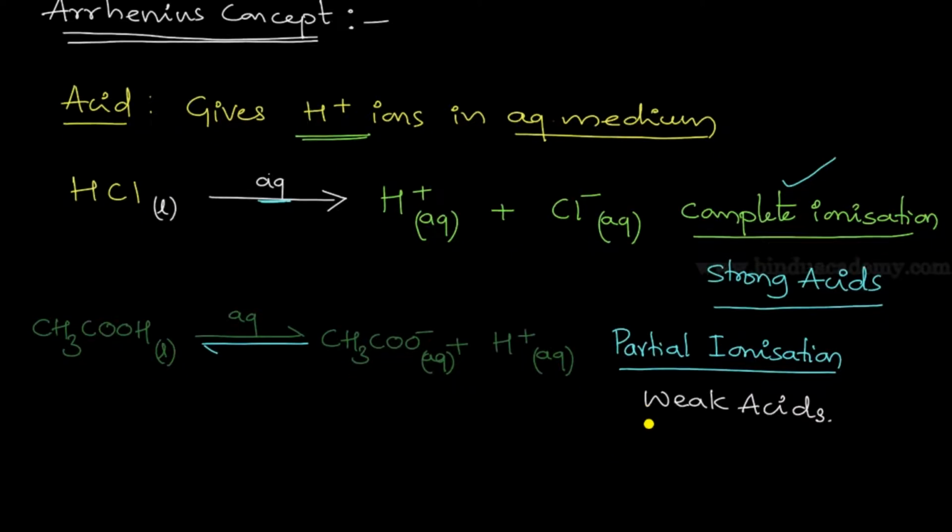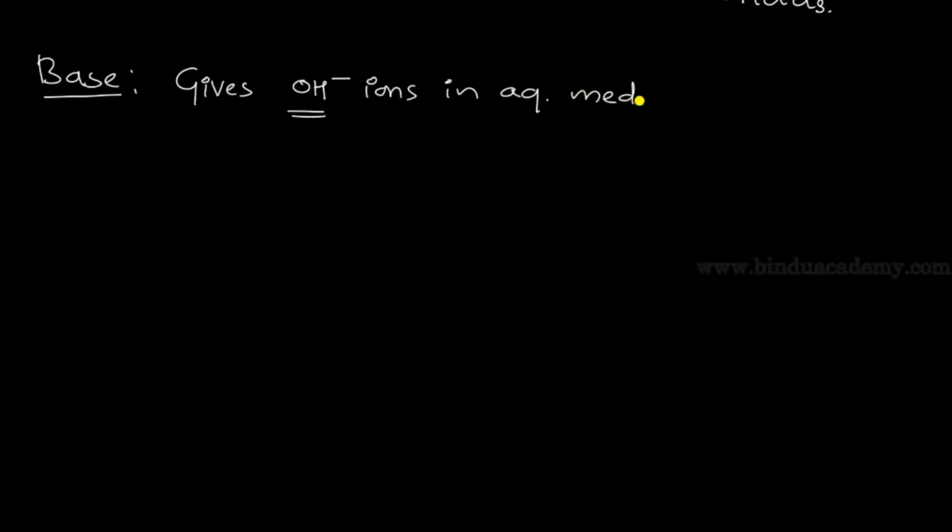And what did Arrhenius think about the bases? Let's see. What is a base? According to Arrhenius, a base is a substance that gives OH minus ions. This is not completed: the substance which gives OH minus ions in aqueous medium. Again, the same drawback term we are using here, aqueous medium.